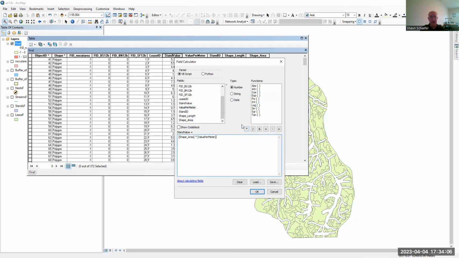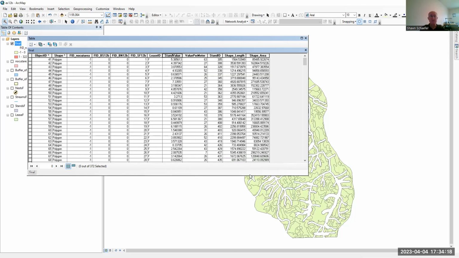Okay. And these are in millions. So I'm going to divide by a million. That should do it. Okay. And now those values should be recalculated.